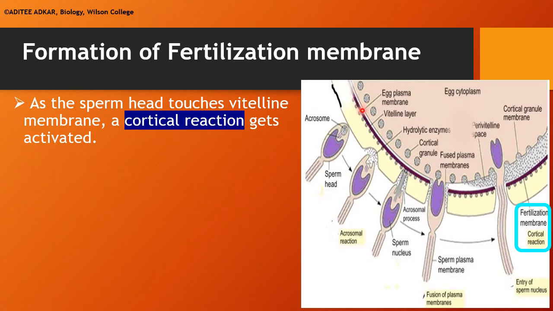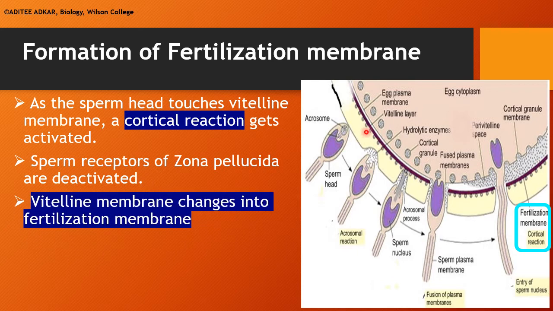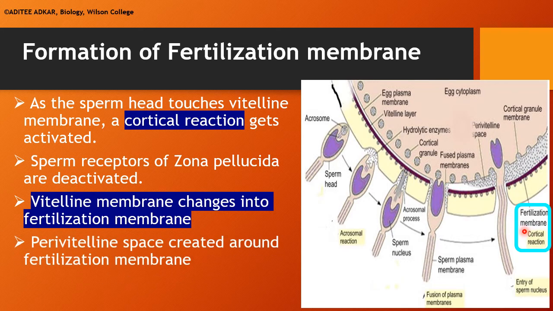The plasma membrane of the secondary oocyte is known as the vitelline membrane. As soon as one of the sperm head touches the vitelline membrane, a cortical reaction is initiated. The sperm receptors on the zona pellucida are deactivated so that no second sperm can enter inside the secondary oocyte. The vitelline membrane now converts itself into another membrane called the fertilization membrane. Because of the fertilization membrane, other sperms cannot enter inside the secondary oocyte and polyspermy is avoided.